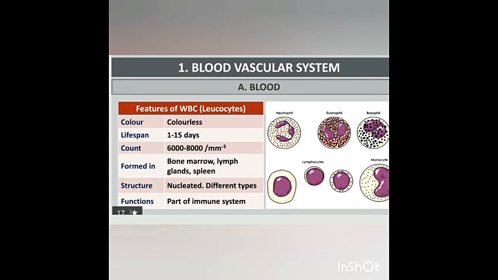White blood corpuscles are leukocytes. WBCs are colorless. They do not have hemoglobin and are nucleated cells. They are found in the bone marrow, spleen, thymus and lymph nodes. They are capable of amoeboid movement. The white blood corpuscle count is 6000 to 8000 per cubic millimeter. The lifespan of leukocytes is 1 to 15 days.